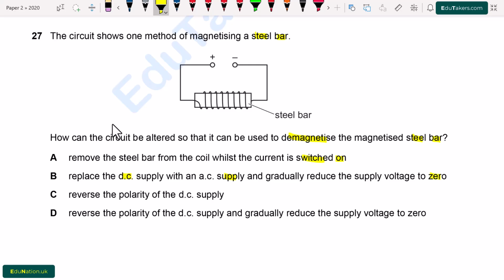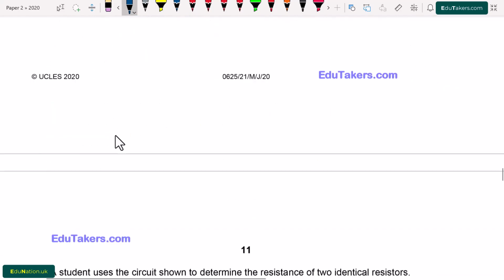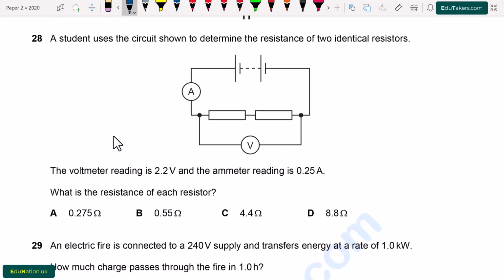B. Replace the DC supply with an AC supply and gradually reduce the supply voltage to 0. C. Reverse the polarity of the DC supply. D. Reverse the polarity of the DC supply and gradually reduce the supply voltage to 0. So from here, option B is correct, that we have to replace the DC supply with the AC supply and reduce the supply voltage to 0. So B is correct.